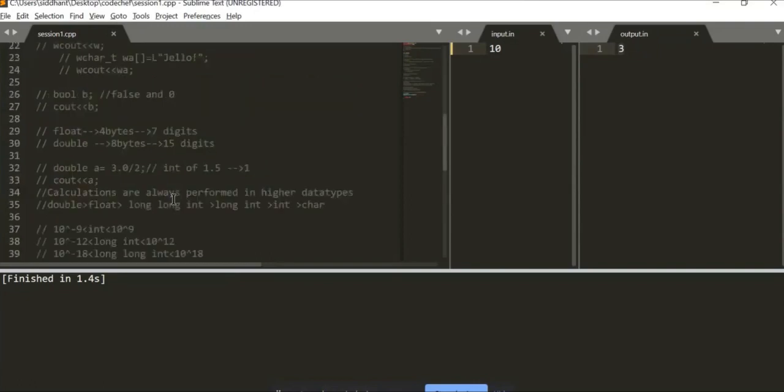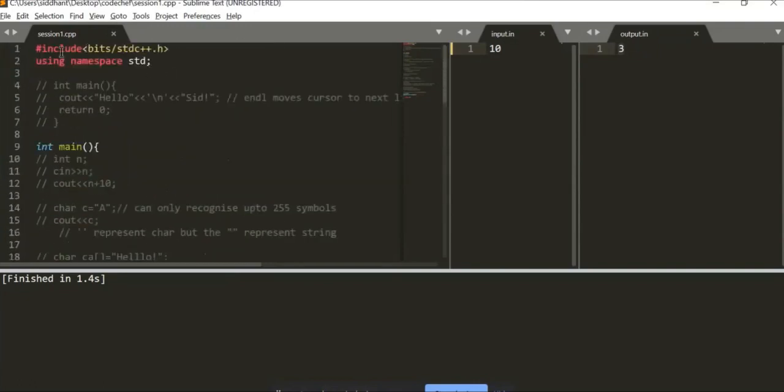So you will have to include the math header file if you are using normal includes. But since we are using bits/stdc++, we don't have to care about all those header files because with bits/stdc++, all the major header files are already included, right?